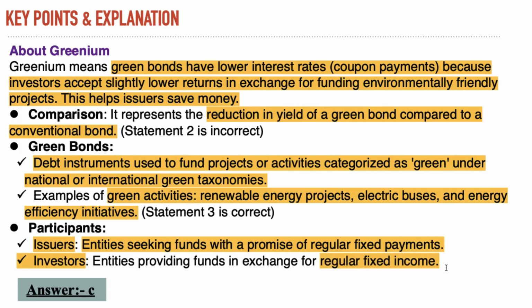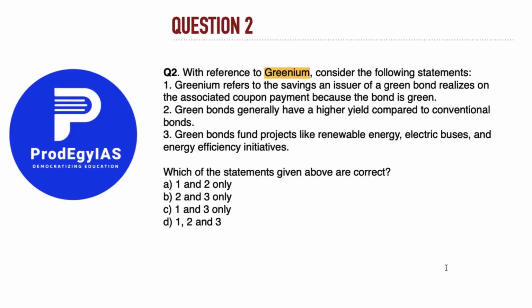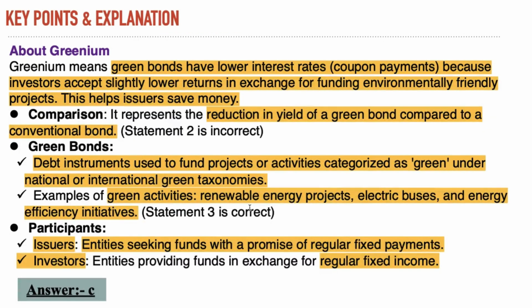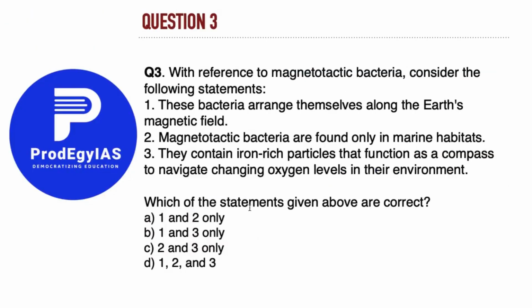सो इफ वी सी ऑल दीज फैक्ट्स, सो द आंसर टू दिस क्वेश्चन वुड बी, फर्स्ट स्टेटमेंट इज एब्सोल्युटली राइट, second is also absolutely right, and third is also absolutely right. So the answer to this question is C, as we can see, right? Now we'll move towards the next question, question number 3.